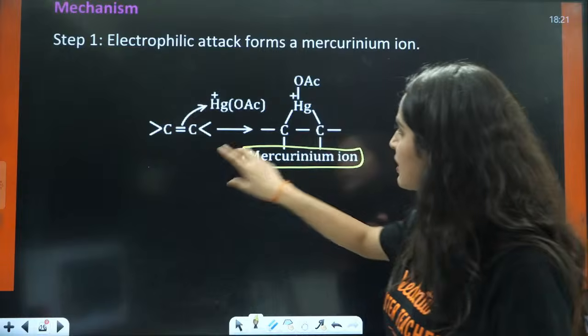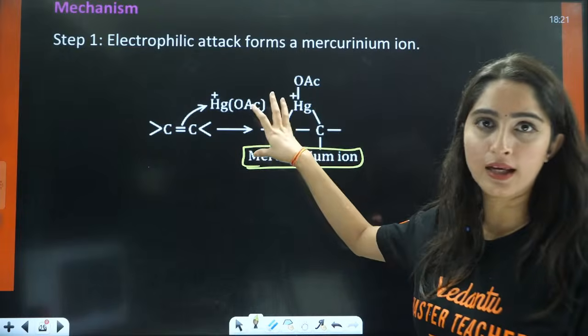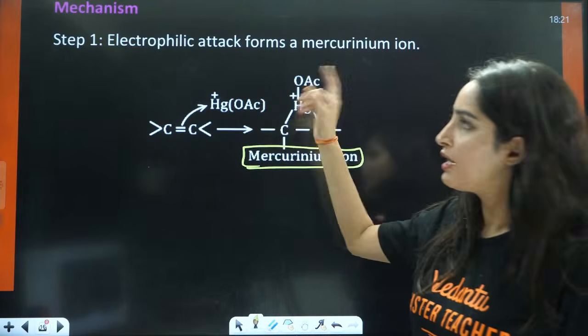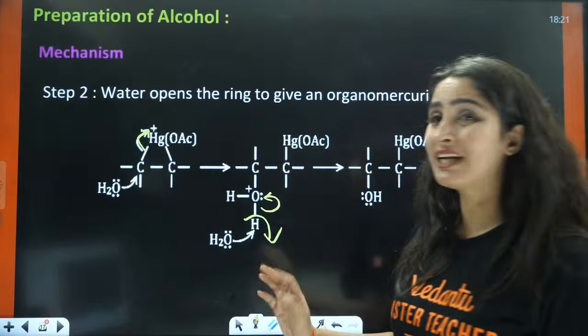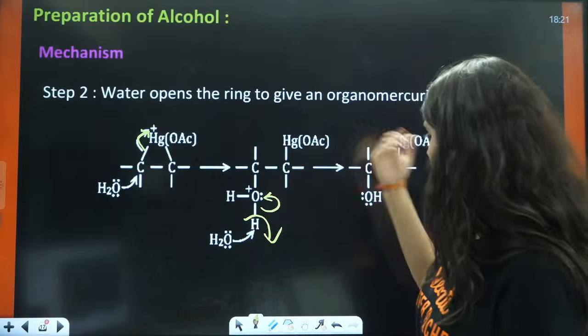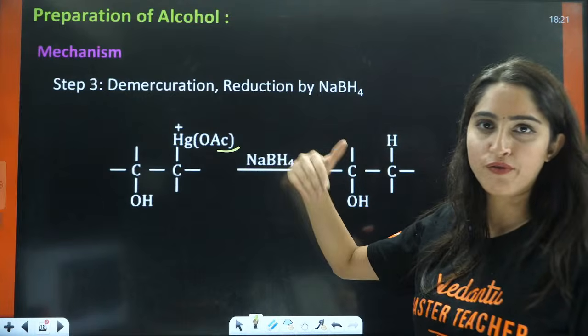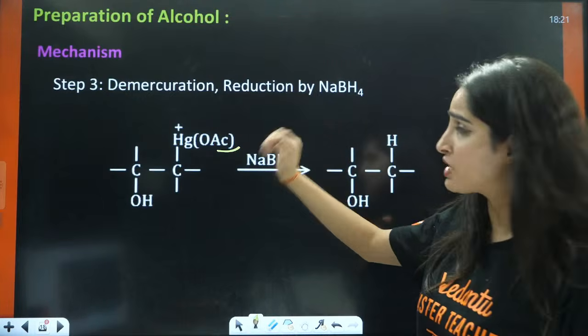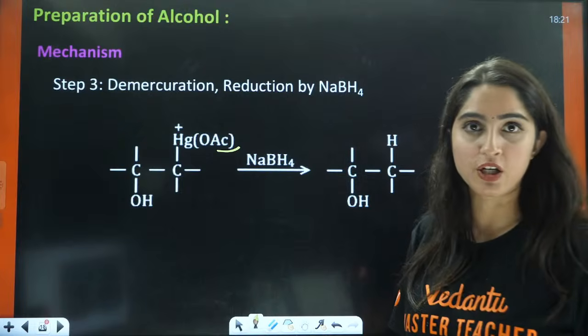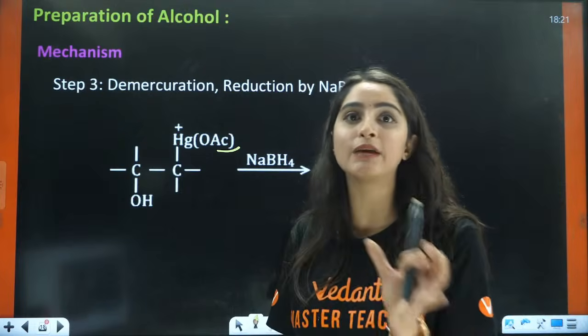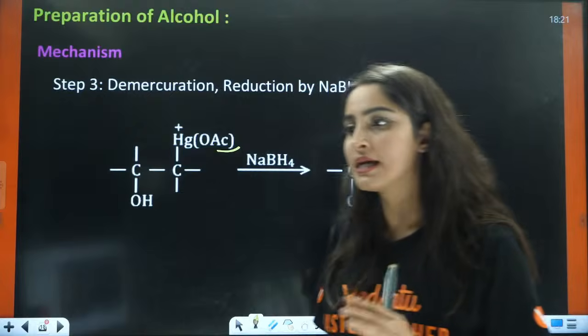Why? Because firstly, you added the mercury here. So it is mercuration, right? Then what you did? Then you did demercuration. That means you take out the mercury, you take out the Hg from here because of the reduction, right? That is called the demercuration part. So oxymercuration, demercuration, 2 steps are involved, right?